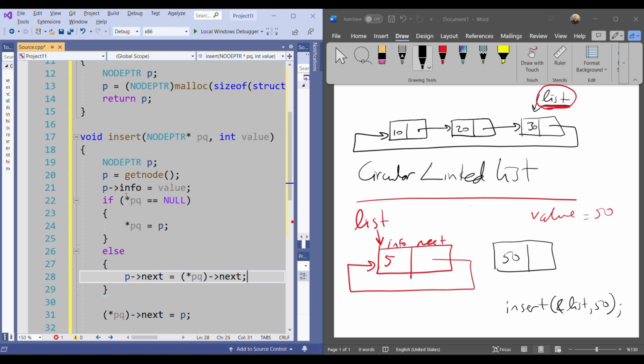In this situation, T is the node that I created in insert. So T next is equal to PQ next. PQ, what is PQ? PQ is this.